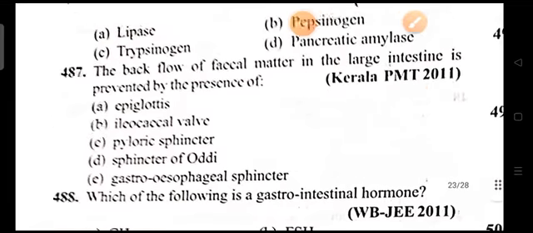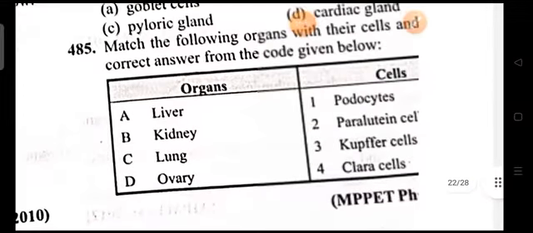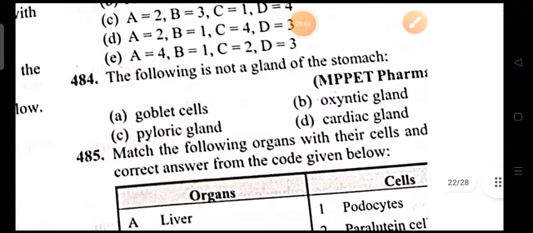Next, coming on to the 484 question. The following is not a gland of the stomach: goblet cells, oxyntic cells, pyloric gland, cardiac gland.